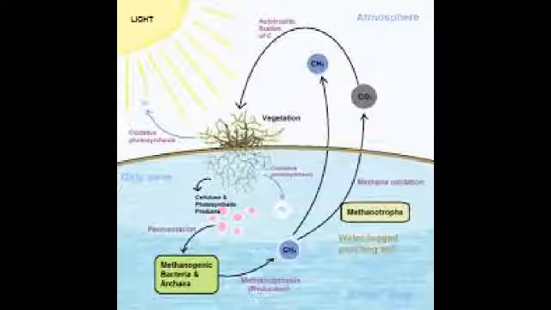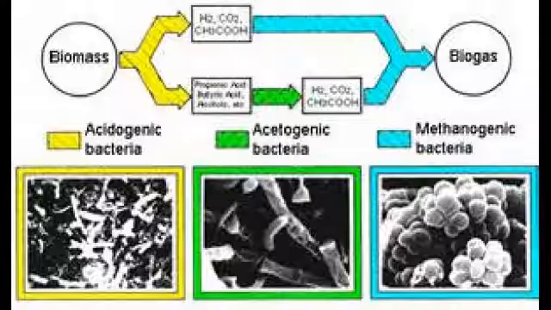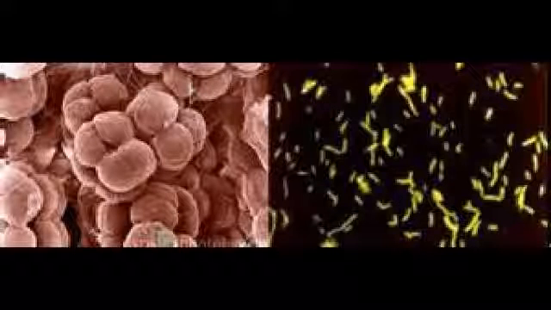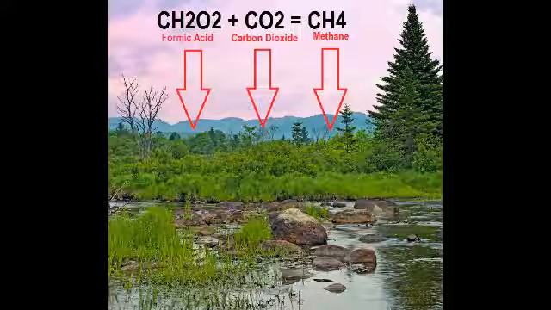Their job is to reduce carbon dioxide using H2 and to release methane into swamps and marshes, that is called marsh gas. They're thus added to biogas reactors for production of methane gas in sewage treatment plants. An example of a methanogen is Methanococcus methanobacterium. They occur in marshy areas where they convert formic acid and carbon dioxide into methane. This is useful in the production of methane and in fuel gas inside global gas plants.